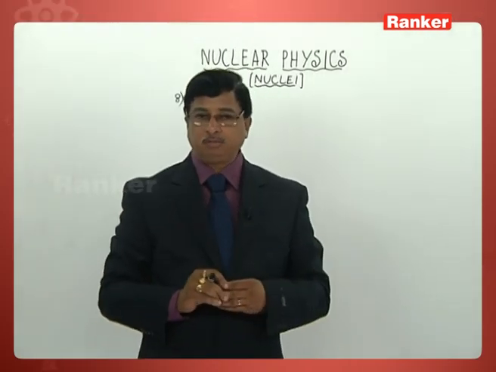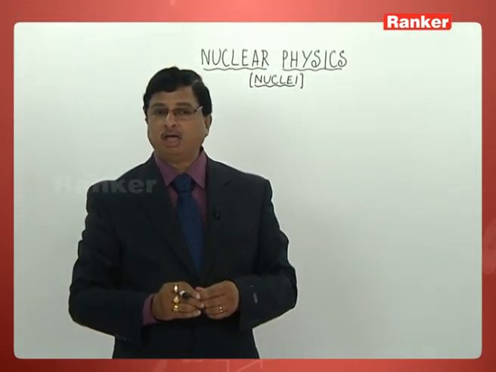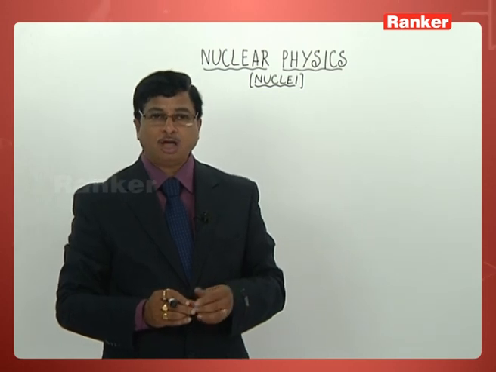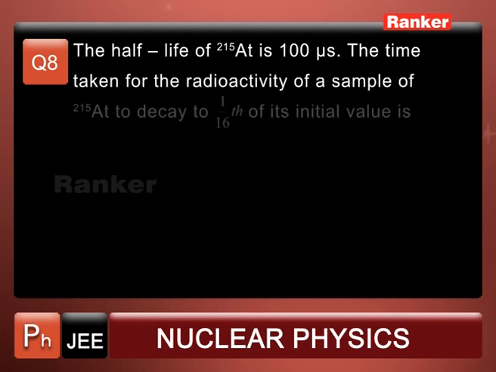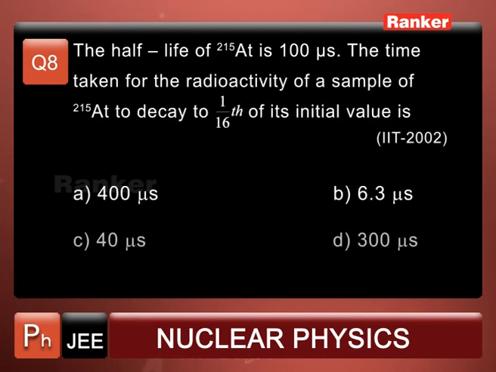Problem number 8 was given way back in the 2002 IIT paper. Let me read out the problem. The half-life of a radioactive sample is 100 microseconds.